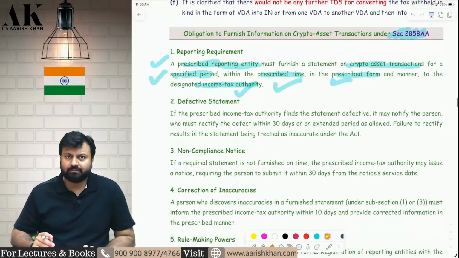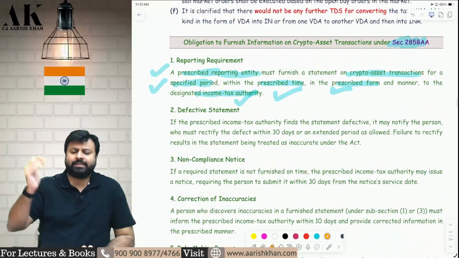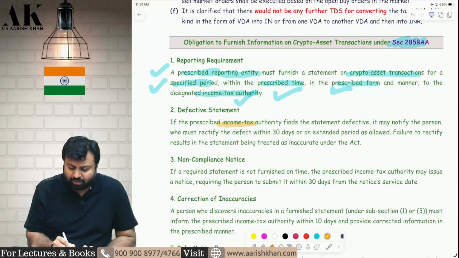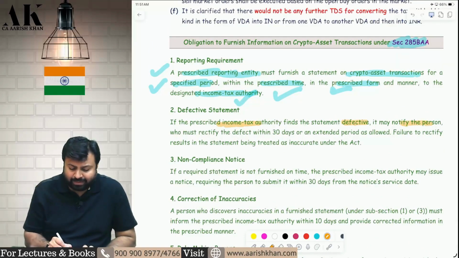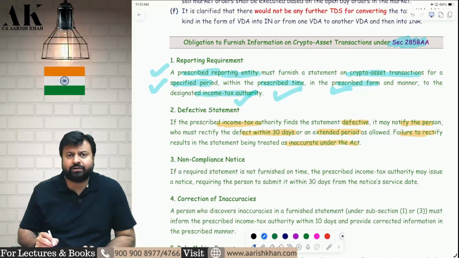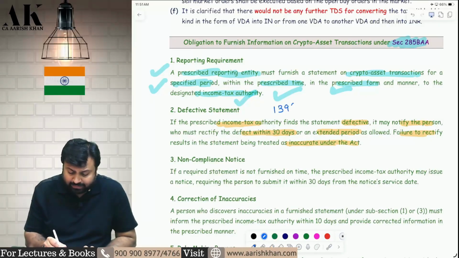Second, suppose the platform has filed a statement. Now the prescribed authority finds some defect in that. So they will notify the platform and tell them to rectify the defect within 30 days or an extended period. If they fail to rectify, then it will be treated as inaccurate under the Act and action will be taken. It is similar to section 139(9), defective return.